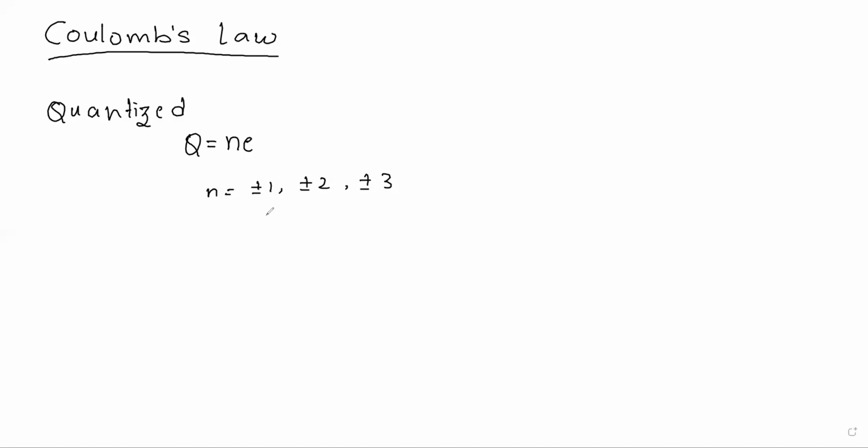He said the number of electrons transferred from one body to another body should be in integer form, that is, plus or minus 1, plus or minus 2, plus or minus 3. He just said it in a theoretical way, that is, he gave a theoretical explanation of the quantization. But experimentally, this was proved by Millikan. I'll write his name over here, Millikan. Millikan gave the experimental proof of the quantization.